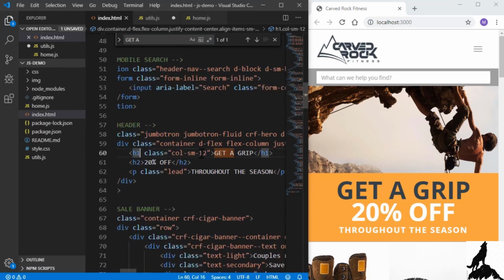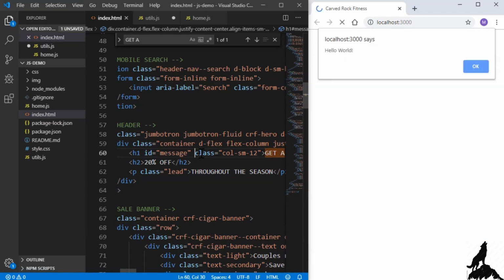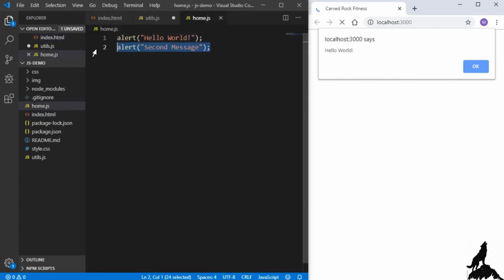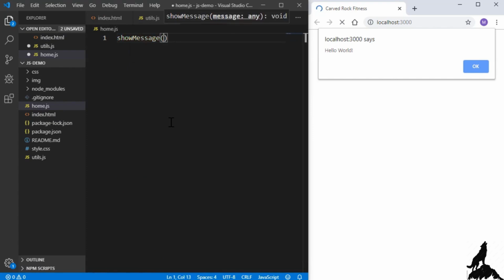And in order to work with this, we simply need to give it an ID called message. So now that function that I just created, we'll be able to modify these characters right here, get a grip. And again, we'll be covering functions and how to manipulate a web page later in this course. But for now, let's just go to home.js. And instead of these alerts, we'll call show message. And we'll just type the characters changes to show how we can change a web page.